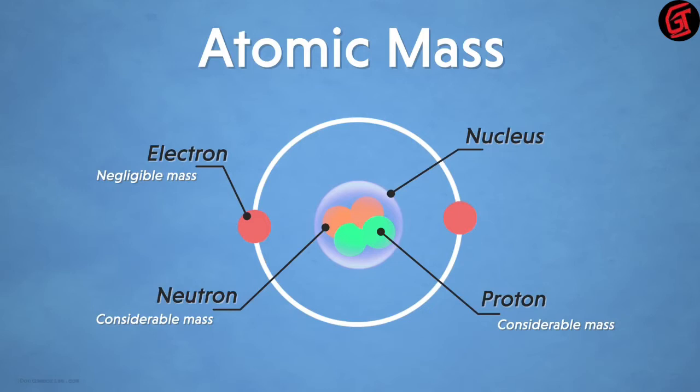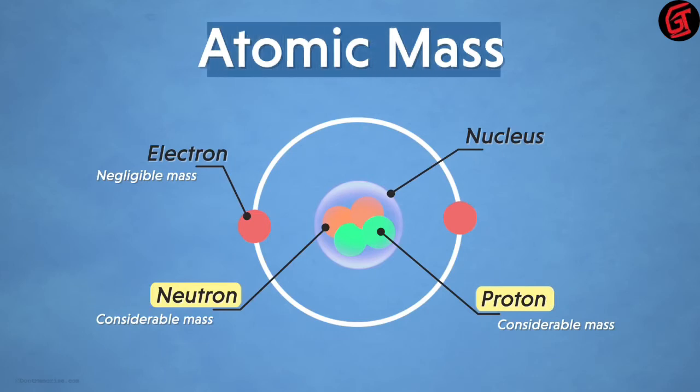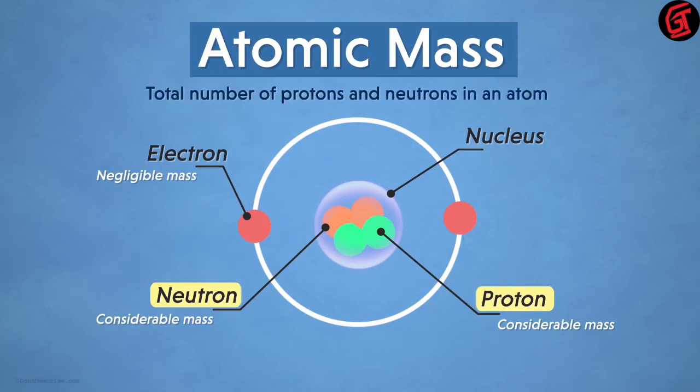Shall we consider only the mass of protons or only the neutrons, or both together? Well, since both have a significant amount of mass, we will consider the mass of both together. Hence, the atomic mass is defined as the total number of protons and neutrons present inside the nucleus of the atom. It is also referred to as the mass number.